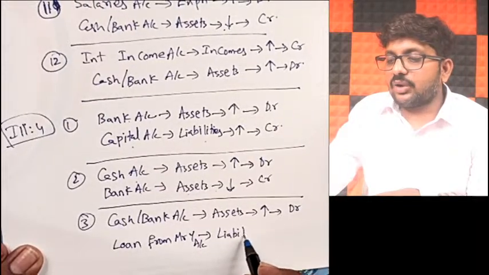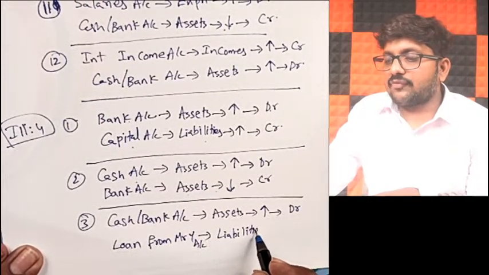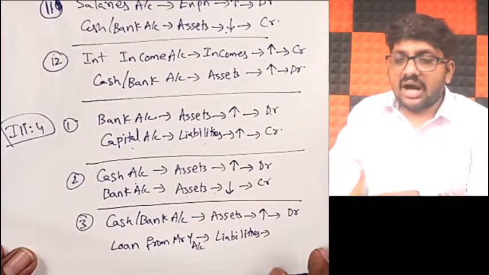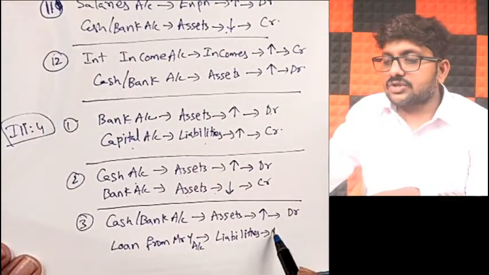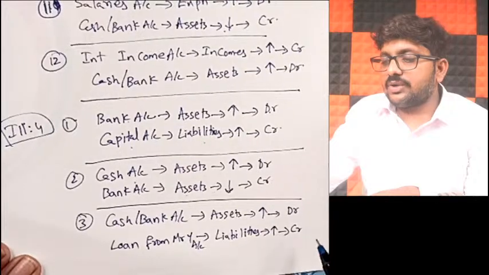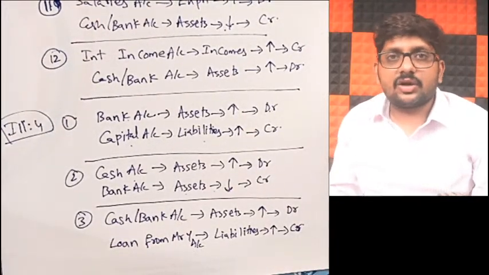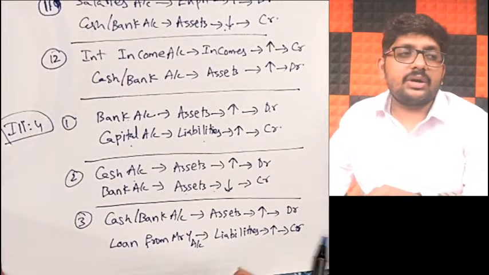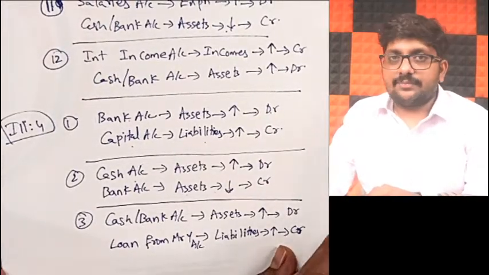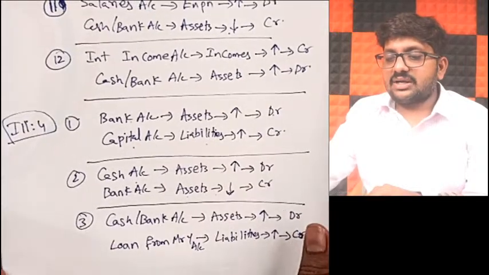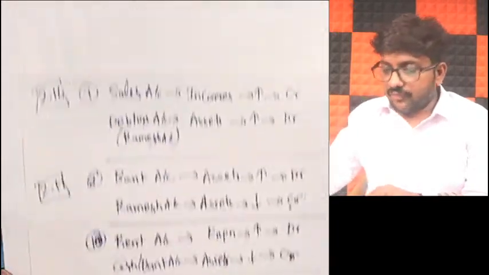Why? Because you have to repay. Correct? So whenever you have to repay, your total liabilities will also increase. When liabilities increase, what should you be doing? Credit here also. That is the journal entry: cash or bank account debit to loan from Mr. Y account. Got it? So that is the journal entry for the third transaction, illustration number 4, friends.